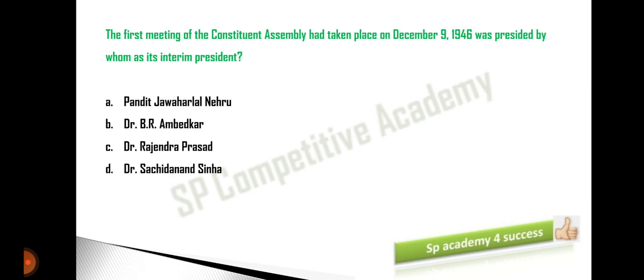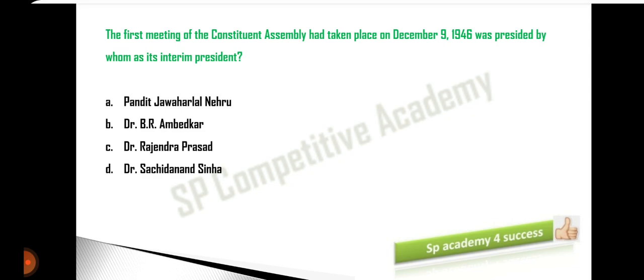The first meeting of the Constituent Assembly took place on December 9th, 1946. Who presided over it as its interim president? Now, I have explained to you what interim president is. Interim president means temporary president. Here the question is, on December 9th, 1946, we had the first meeting of the Constituent Assembly.